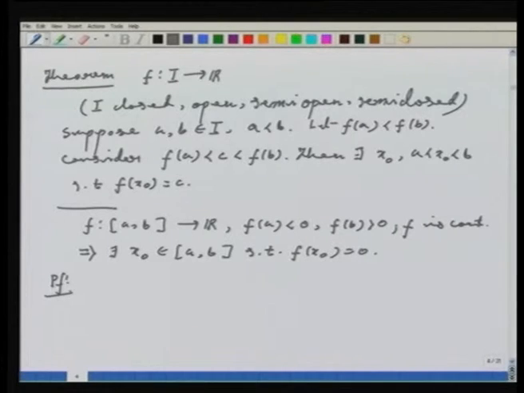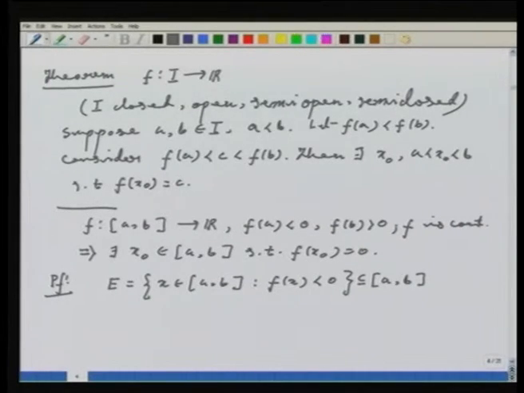How do I prove? First, let me consider a set E, which is the collection of all x in [A, B] such that f of x is strictly less than 0. Notice that this is a subset of [A, B], because all the x which I am taking are from [A, B].